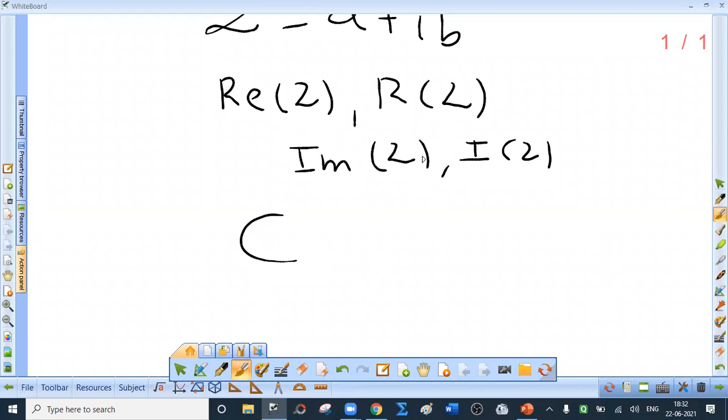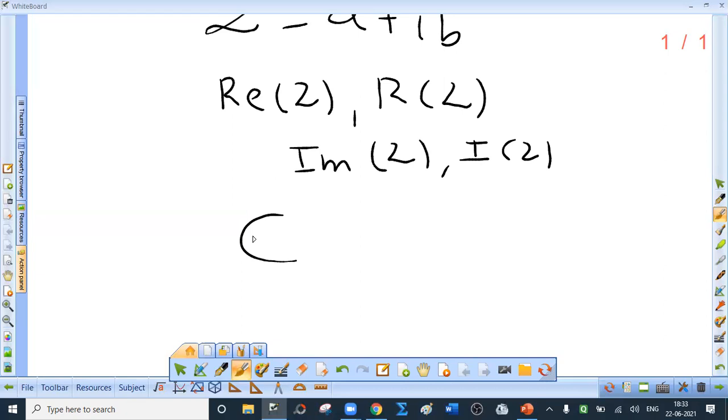See, initially we considered the basic set as the set of natural numbers. Then 0 was added to that. So it was called the set of whole numbers. Then the set of integers. Then the set of rational numbers. Then the set of irrational numbers. And the superset of all these, I'm sorry, is called the set of real numbers. Now I can say that the set of real numbers is a subset of this set. So what is the universal set? The universal set is the set of complex numbers. I hope this is clear to you.